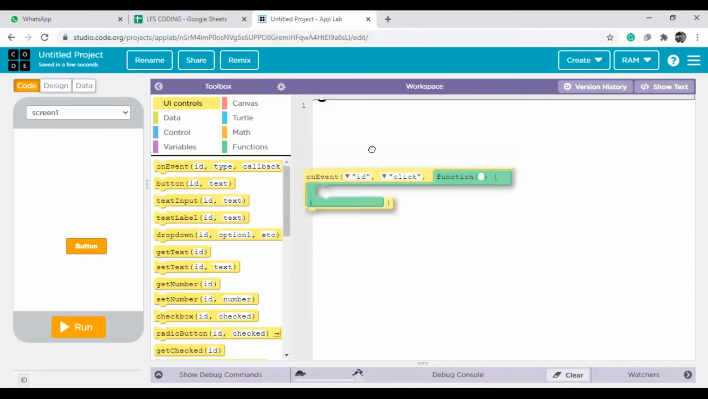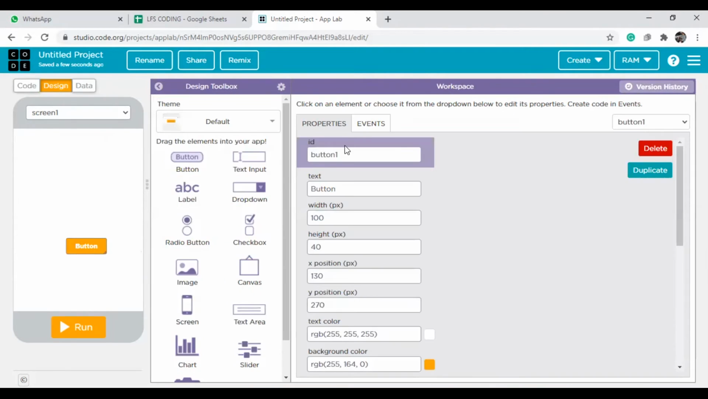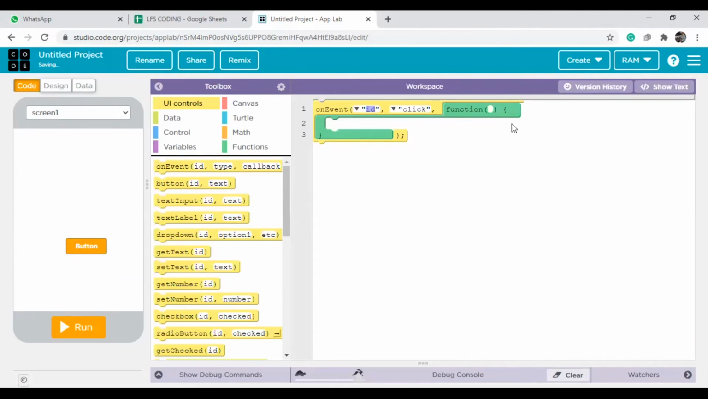You need to drag these coding blocks to the workspace. That is the difference. In the design mode, the workspace is automatically filled with properties. In the code mode, you need to fill the workspace with the proper code. Okay, that is the thing.